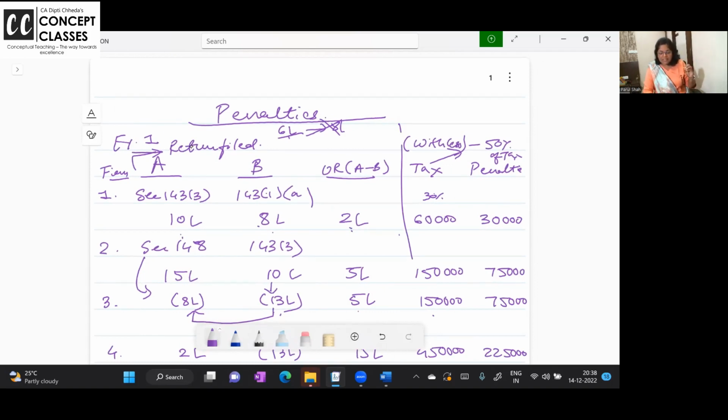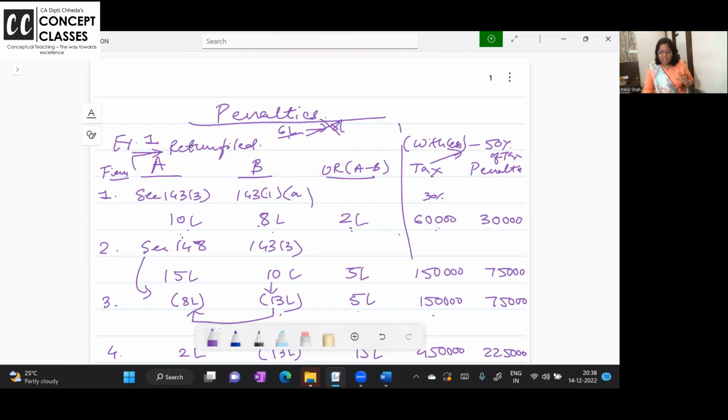But the best way is, on 10 lakhs, you calculate the tax. On 8 lakhs, you calculate the tax. The difference of tax is the tax on underreported income, and on that 50% is the penalty. Don't go into the calculation. This is just a conceptual video.